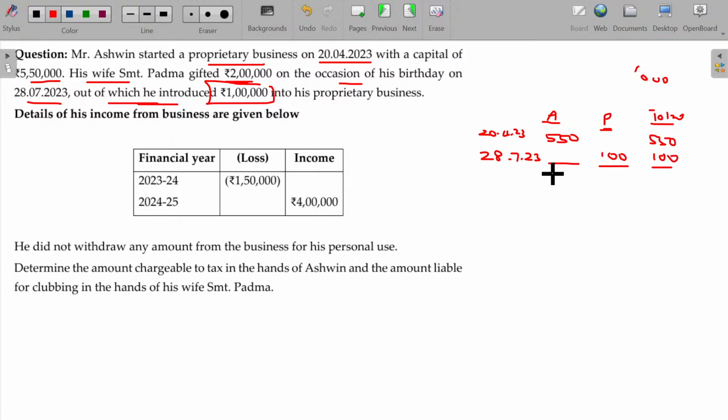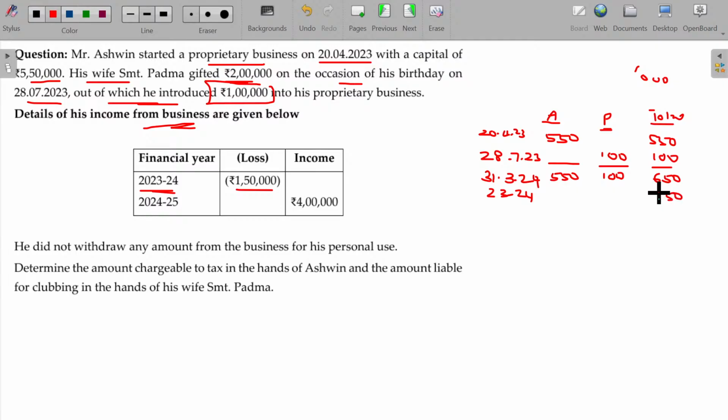Now overall capital being 550 A's contribution, 100 P's contribution, 650 we have. Details of the income for the financial year 23/24, the income as on 31st March 24.